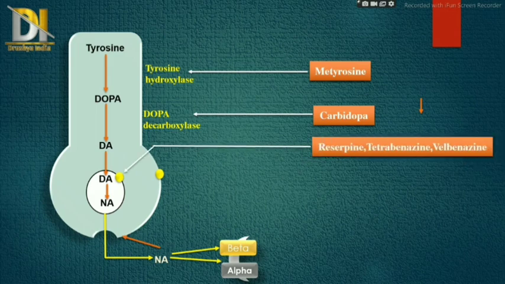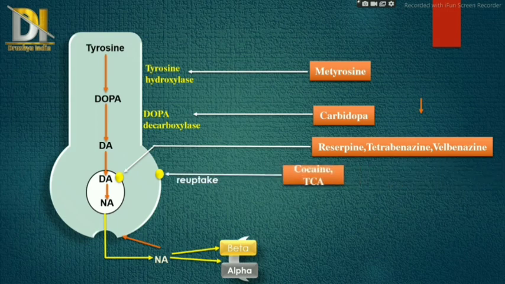Then there are three drugs, that is reserpine, tetrabenazine, and valbenazine. These three drugs bind on vesicles and inhibit the conversion of dopamine to noradrenaline.